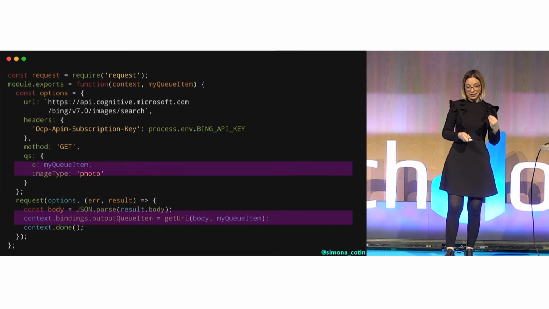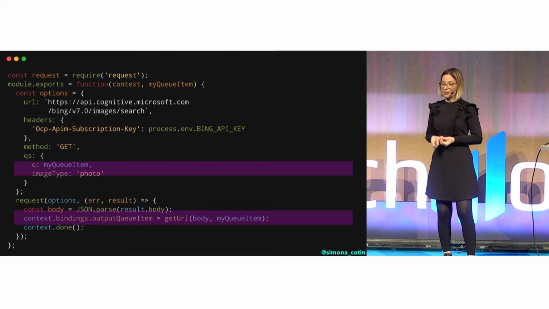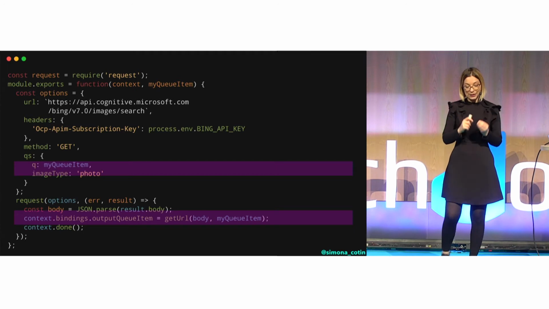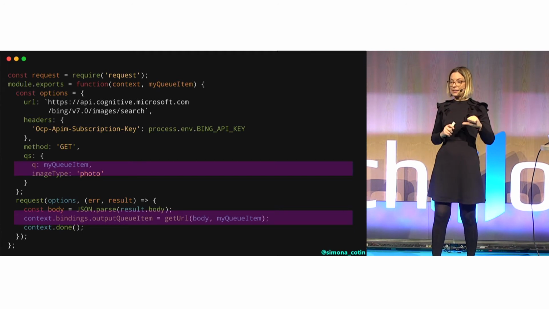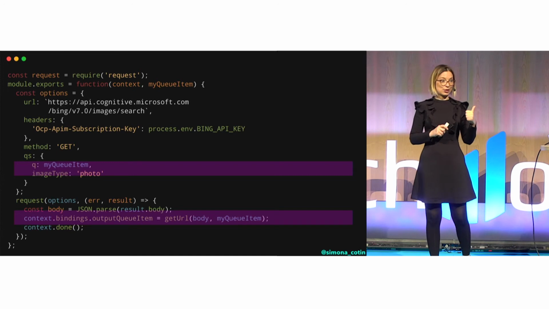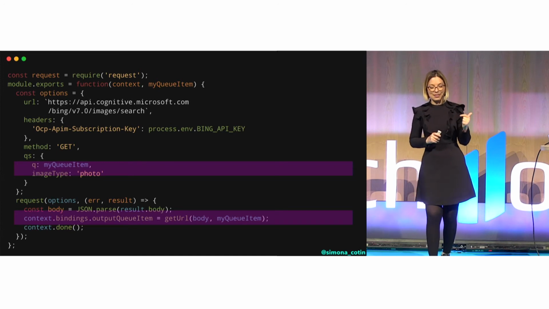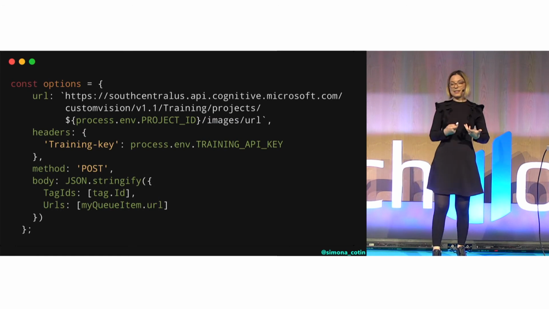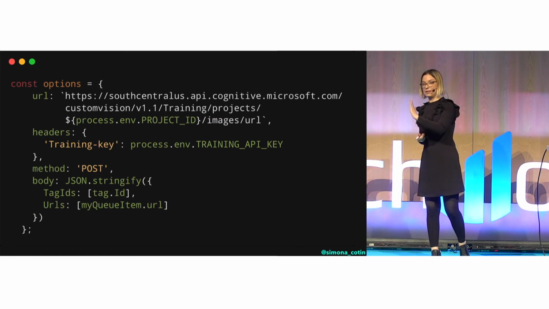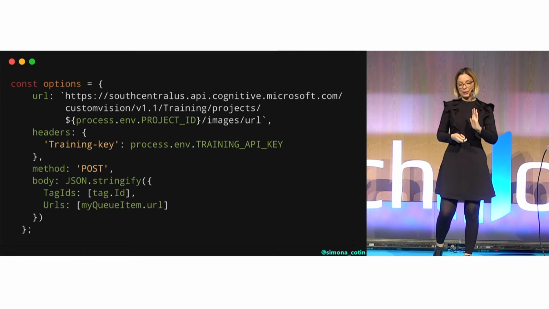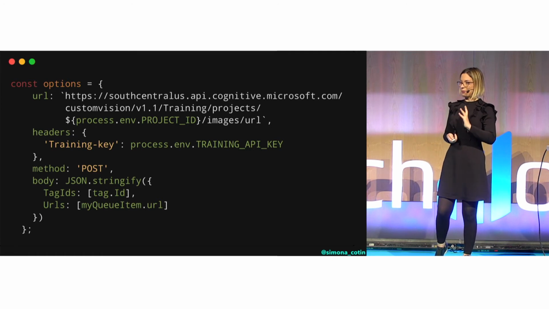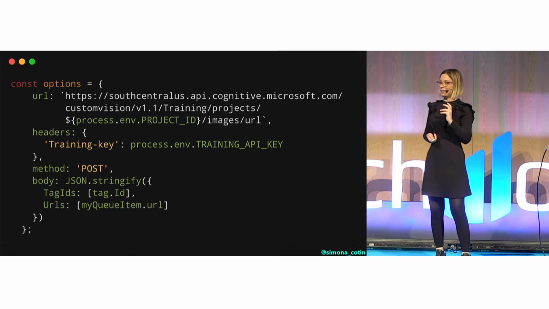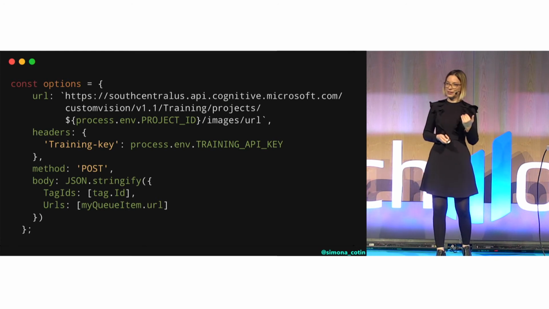And then the other thing that we're doing is basically make a request to the Cognitive Services API, to the Bing Search API, where we're sending a message, we're sending a query, and then we are asking for photos. And then the next thing that we want to do, the other function, is where we're making a request to the Custom Vision API to train our model to take those new pictures.